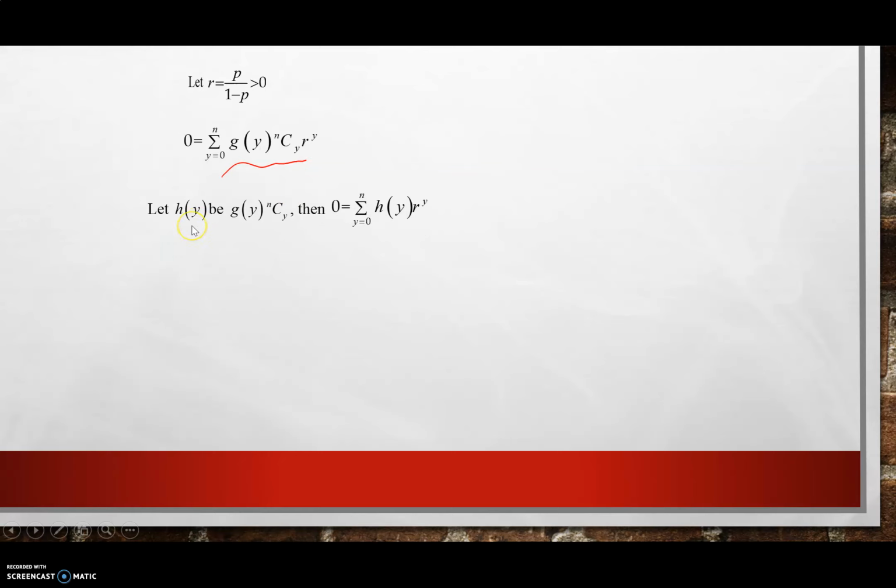Let h(y) denote g(y) times n choose y, so we can write the summation of h(y) r to the power y. For the expression to be 0, the coefficients h(y) must be 0, since r must be greater than 0.